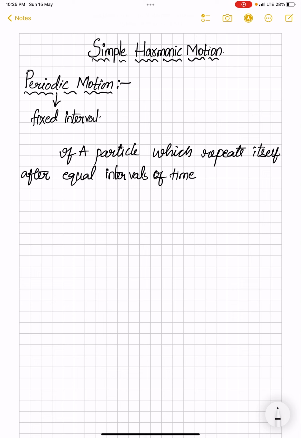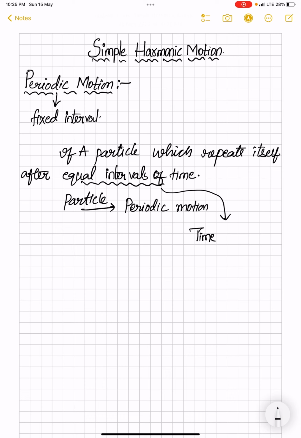A particle executes or repeats itself after equal intervals of time, and then we say that the particle is said to be in periodic motion. What do we call this equal interval of time? We call it the time period of a particle executing a periodic motion.